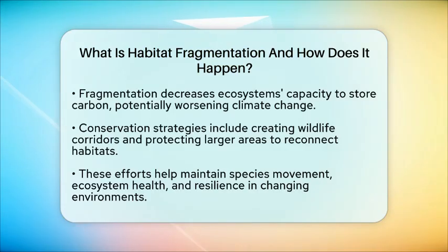Understanding habitat fragmentation helps us see how human land use impacts natural systems. Conservation efforts often focus on reconnecting these patches by creating wildlife corridors or protecting larger areas. These strategies help animals move freely and keep ecosystems healthy. By reducing fragmentation, we can support biodiversity and ensure that natural environments remain resilient in a changing world.